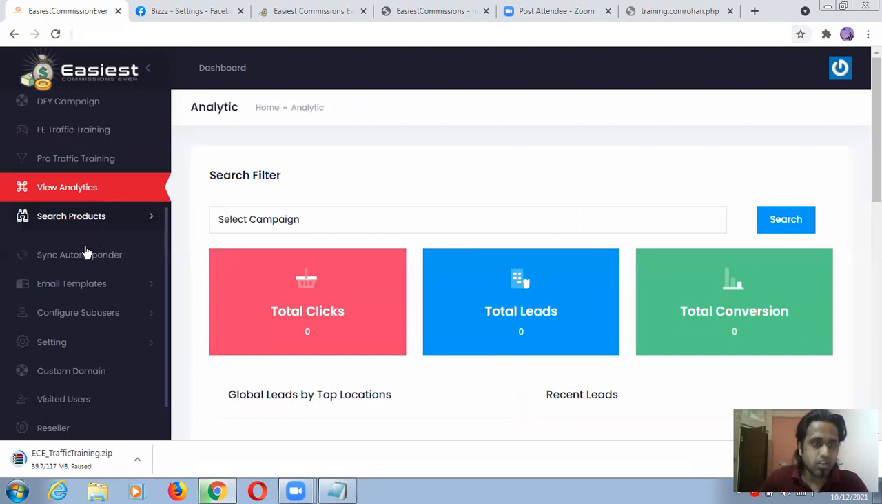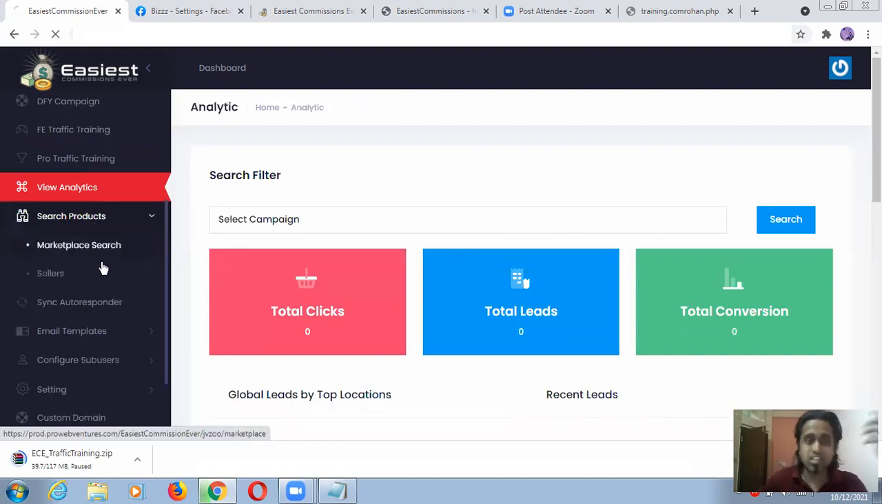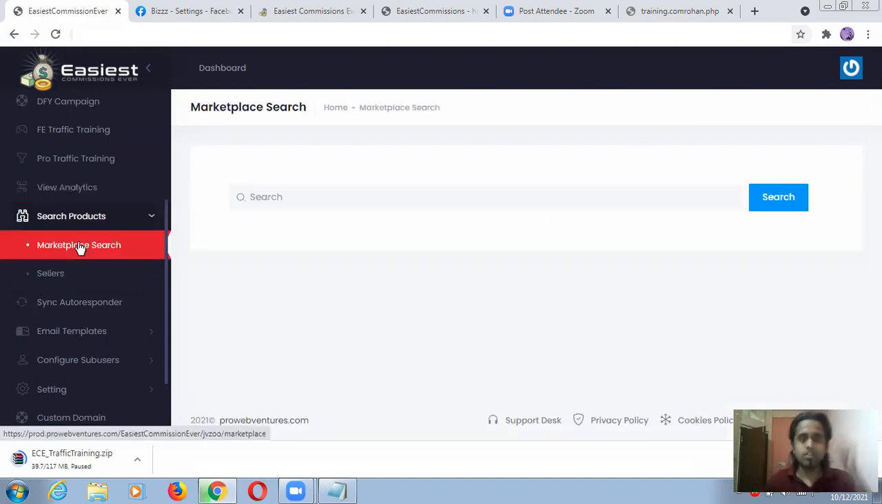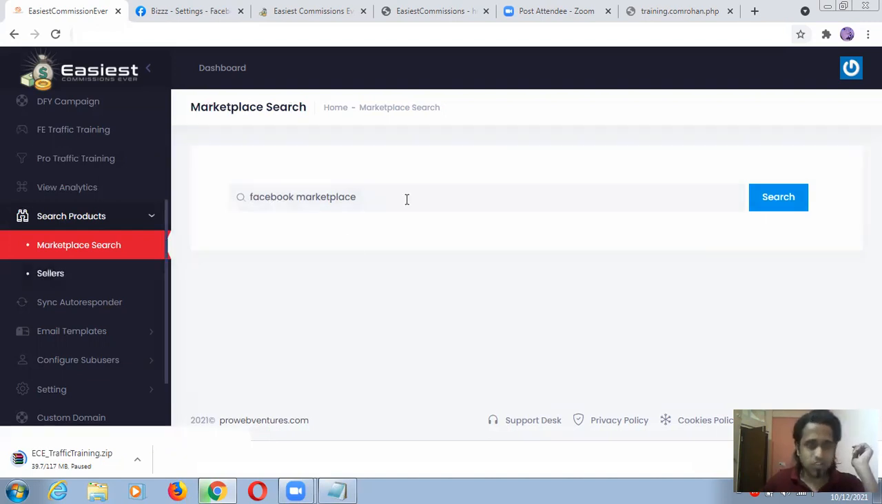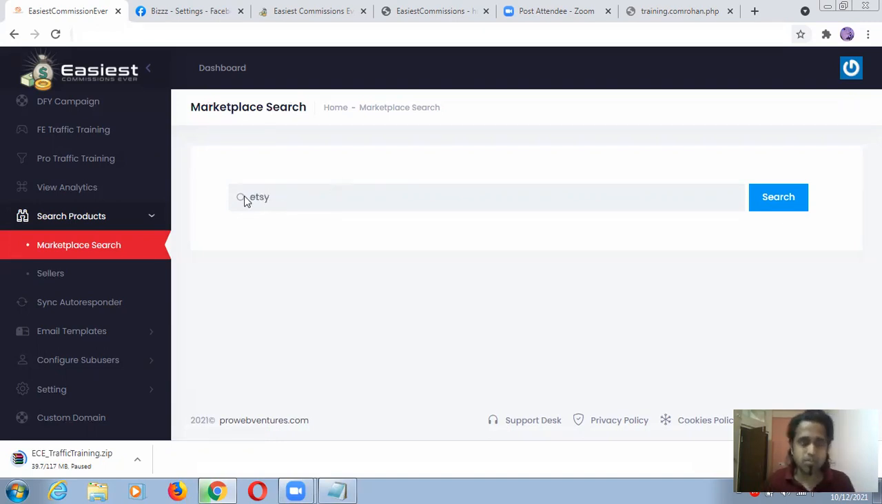So search products, marketplace search, sellers. So I think this is like e-com. So let's check this one. Marketplace is Facebook Marketplace. Okay, search. For example, I'm just doing this one. Okay, guys, I'm not wasting my time on this. This is pretty cool and simple. You can select any marketplace. For example, I'm choosing this one. Okay, I hope you know all these things.